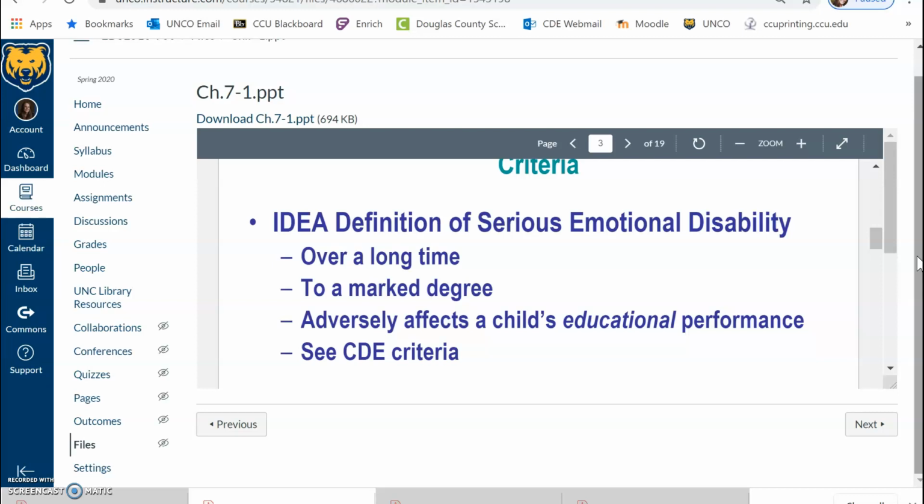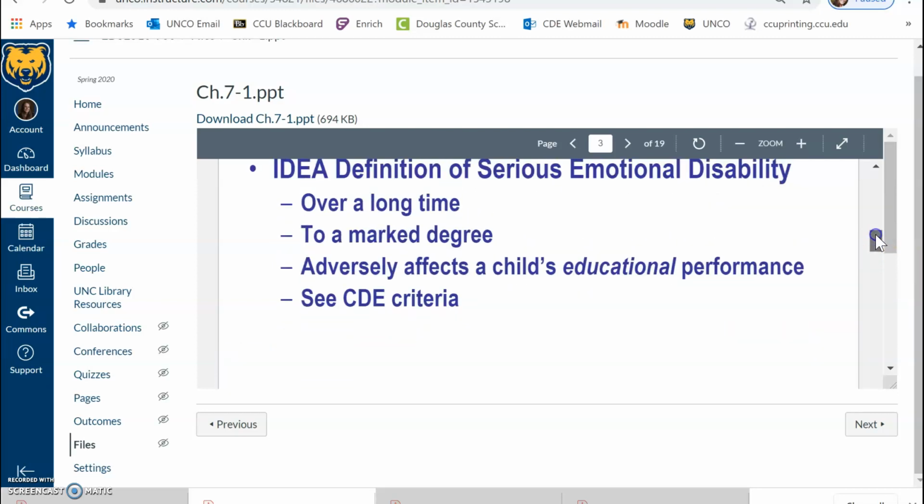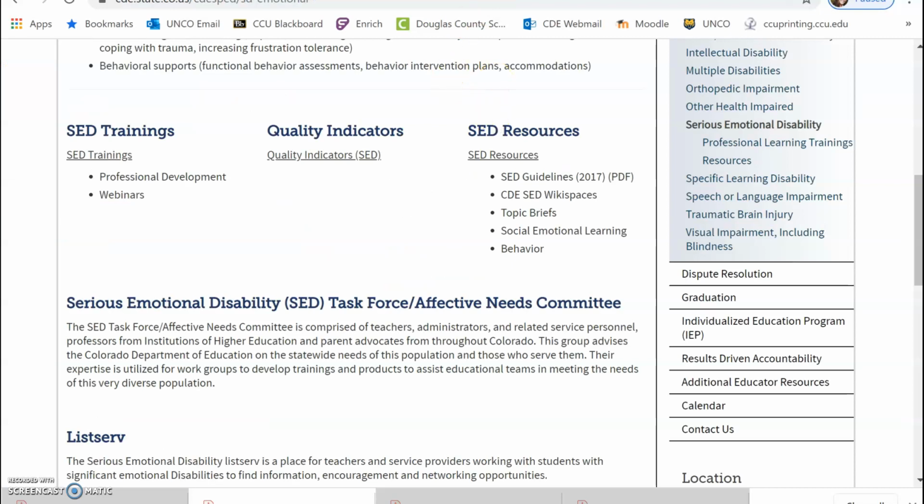It's very important when evaluating for SED eligibility that students demonstrate the major impact of these issues over an extended period of time across settings, to the point that their educational performance or access is significantly affected. So a student who's still accessing and performing in the school setting but deals with some emotional challenges would not be considered eligible under SED. We really have to look for that educational impact. And criteria for eligibility is included.